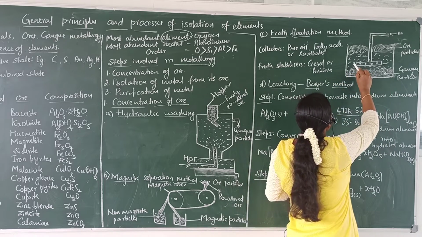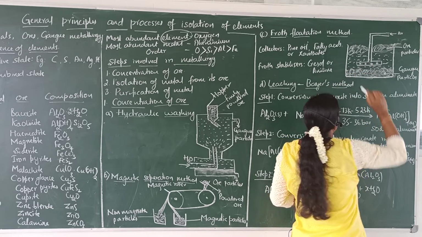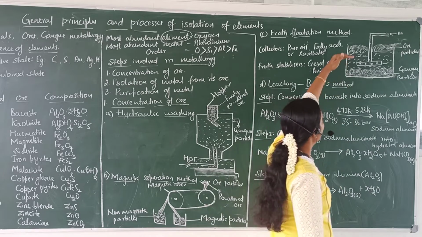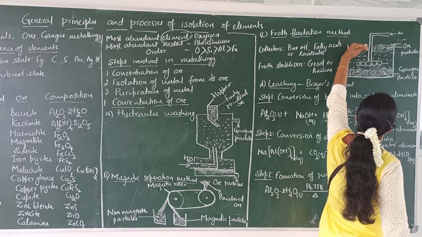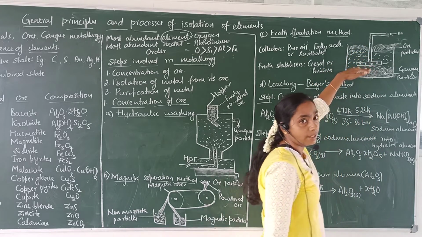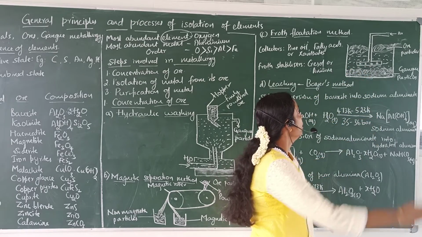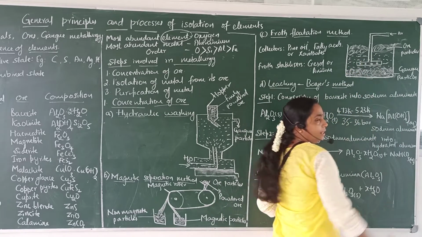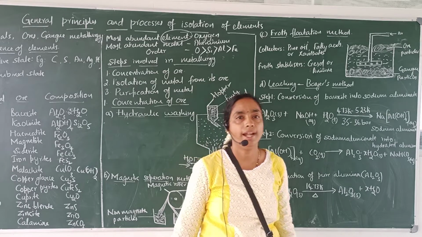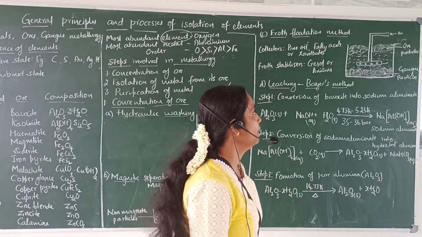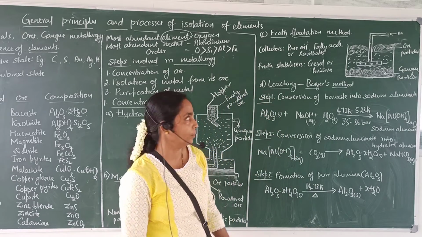And these lighter ore particles are carried by the froth and are collected at the top. And the heavier gangue particles will settle down. Now this froth is collected, concentrated and dried. Then we will get the concentrated ore.